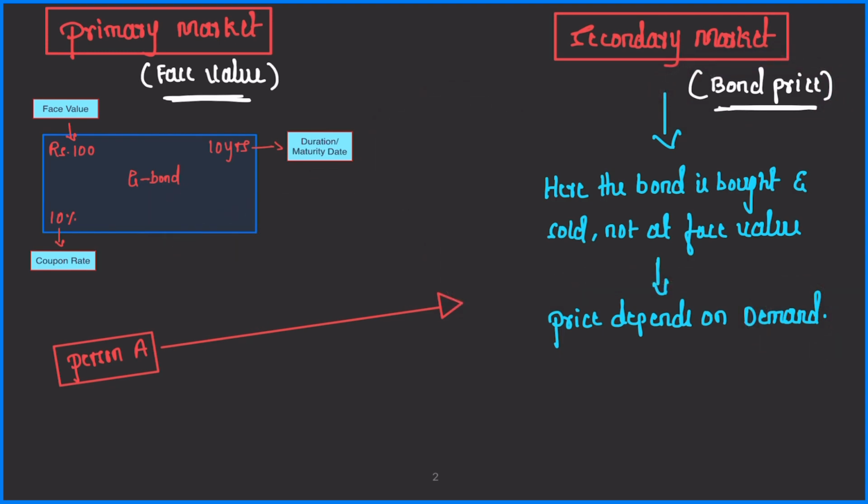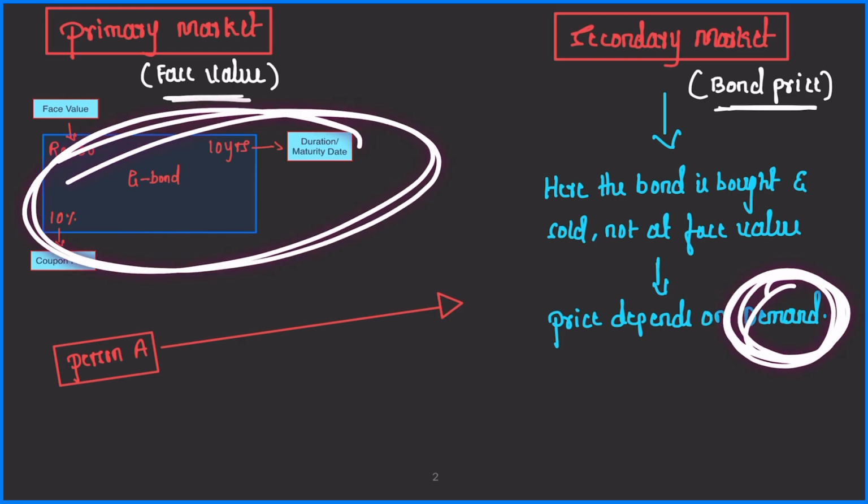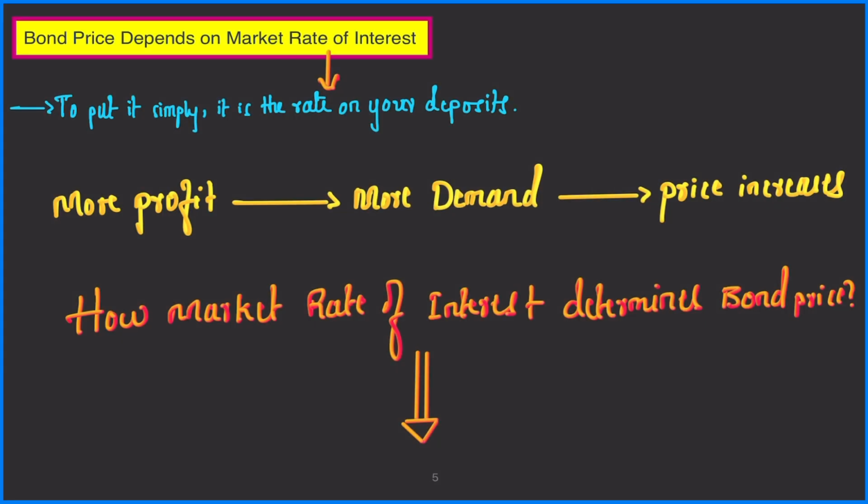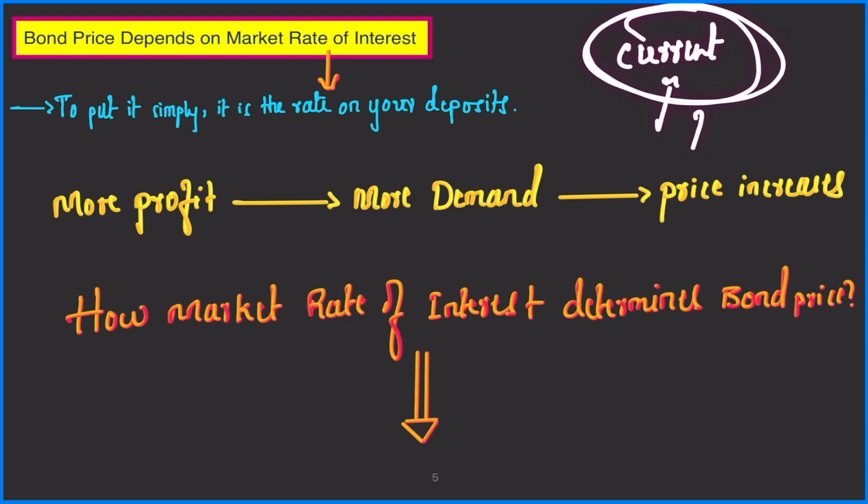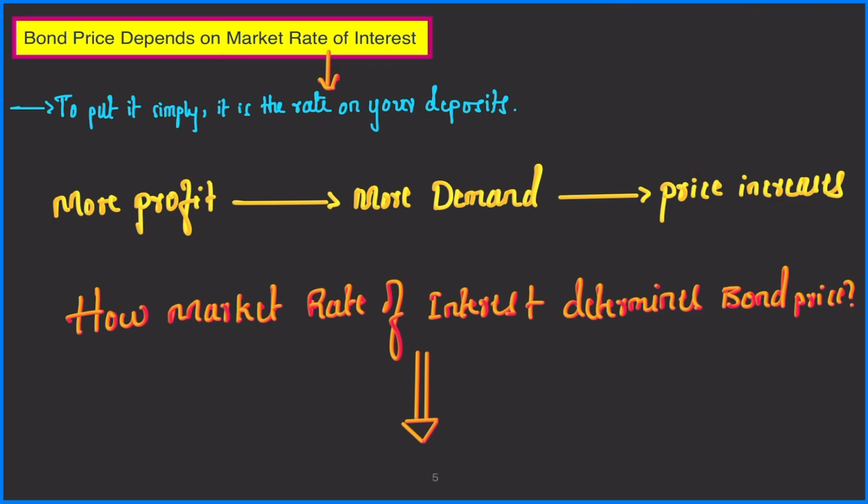Now, as I told you, let us understand what the factors are which determine the demand for this bond in the secondary market. The most important factor which determines the demand for a bond is the market rate of interest. This is the most important factor. If you read any current affairs document, you will come across this term, but those documents fail to explain the meaning of market rate of interest. Many aspirants get confused between coupon rate and market rate of interest.